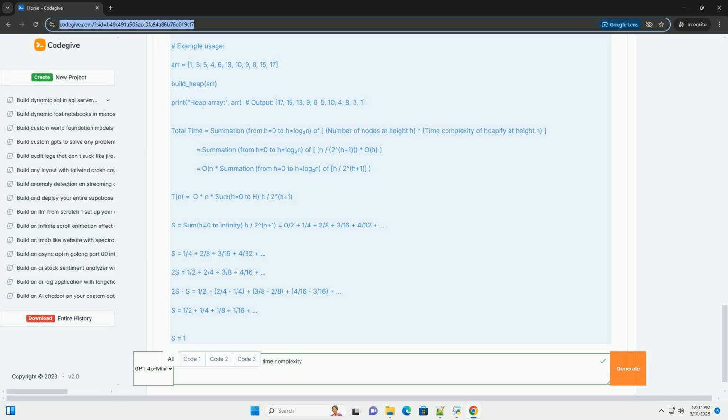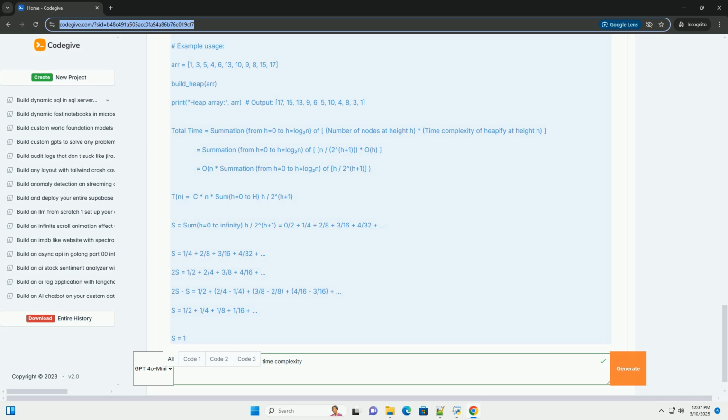1. Find the largest child: find the largest element among the node itself and its children. 2. Swap, if necessary: if the largest element is not the node itself, swap the node with the largest child. 3. Recursive call: recursively call heapify on the subtree rooted at the child that was swapped. This ensures that the heap property is maintained down the tree. Pseudocode for build heap. Code example, Python.